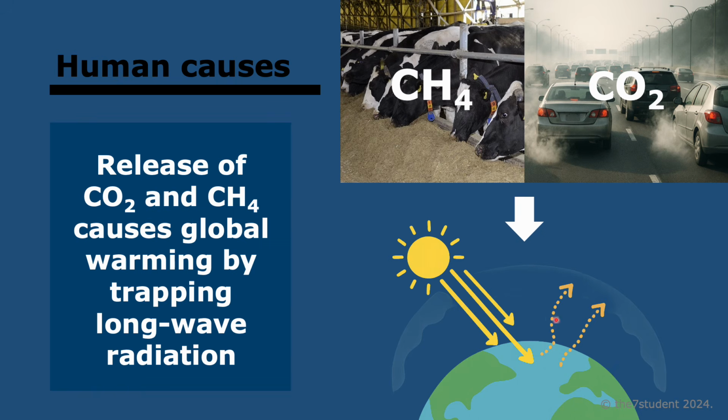CO2 mainly gets released from burning fossil fuels, and methane from extracting fossil fuels, and also human sources like landfills. Even though these gases make up less than 1% of the atmosphere, they significantly affect the climate. Just so you know, other gases such as water vapor also contribute to this a lot. However, they are not produced by human activity, so that's why we're not mentioning them here.